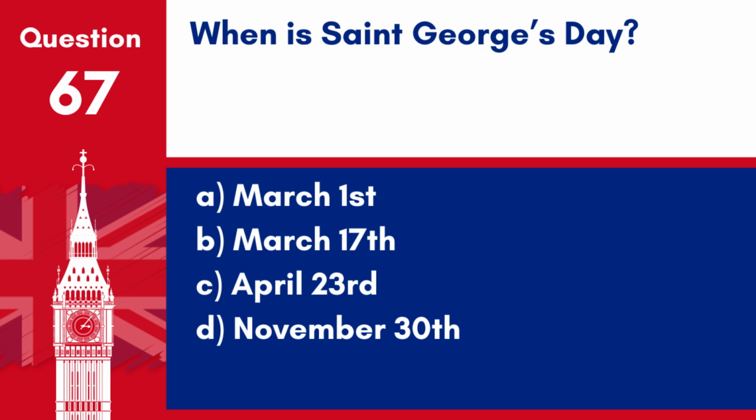Question 67. When is St. George's Day? A. March 1st. B. March 17th. C. April 23rd. D. November 30th. Answer: C. April 23rd. St. George's Day is celebrated on April 23rd and is the feast day of St. George, the patron saint of England.